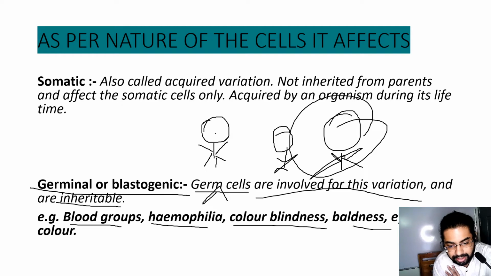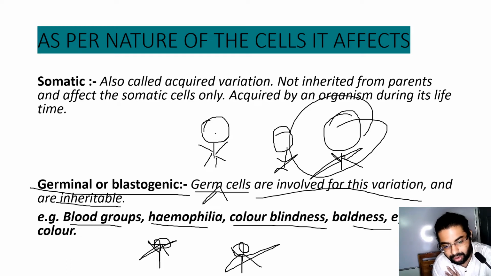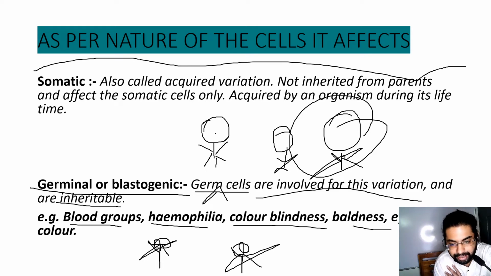These characters are obtained from the parents. Let's say the father is color blind, it can happen that one of his children is color blind or a hemophilic patient. So these are germinal or blastogenic, obtained from the parents, and germ cells are completely involved. This is all about the nature of the cells it affects.